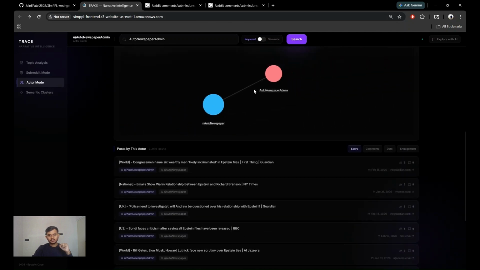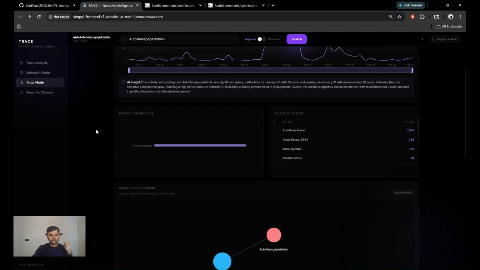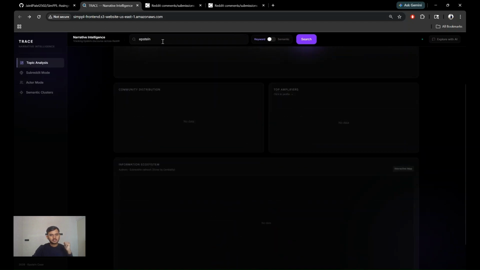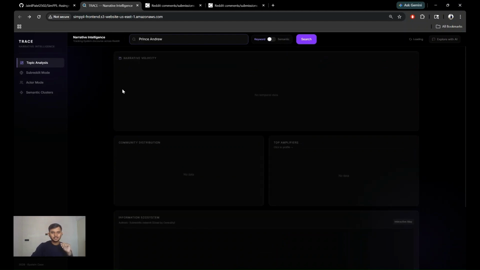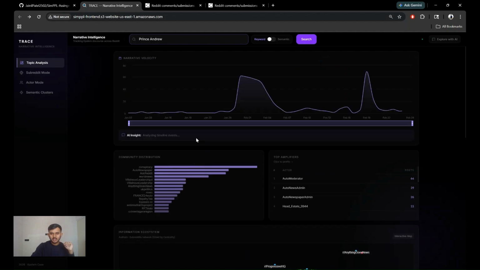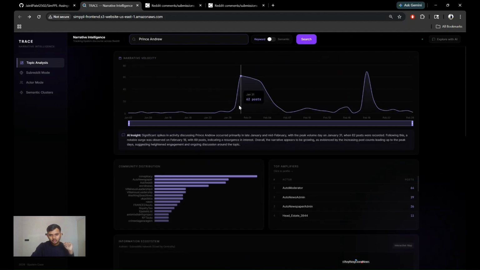Again, same pattern. The user newspaper admin has only been reacting on the auto newspaper. Let's search some more. Prince Andrew. By the way, he was also arrested in the UK. Let's see how the community reacted. Okay, so we can see the same pattern.